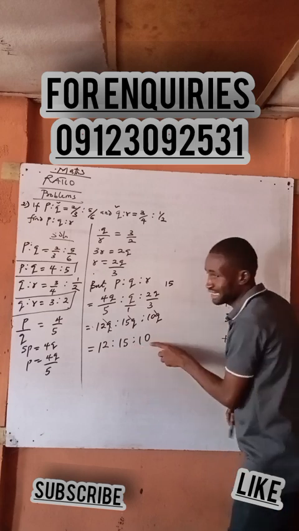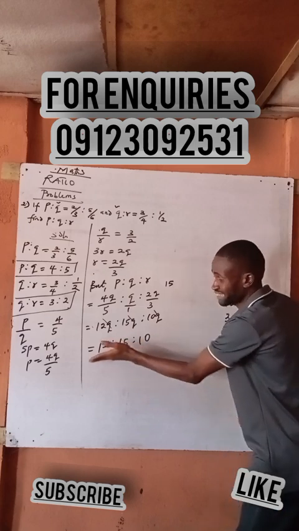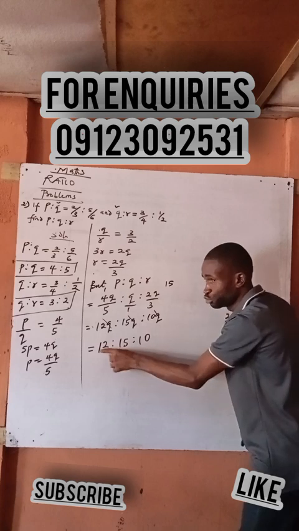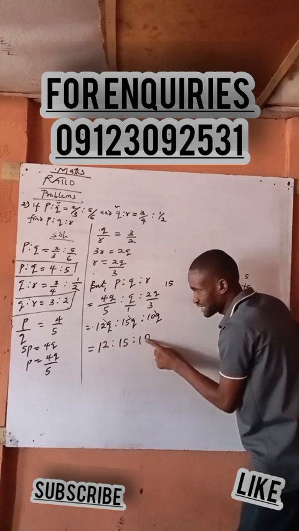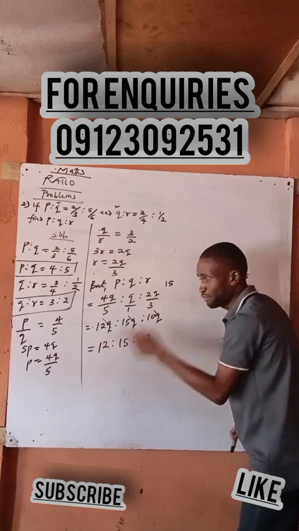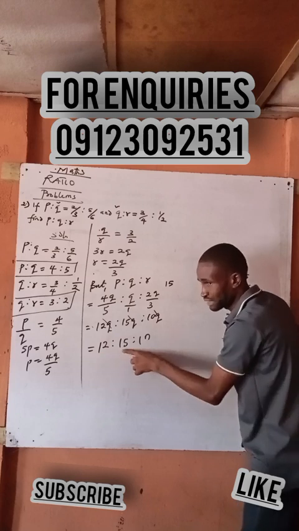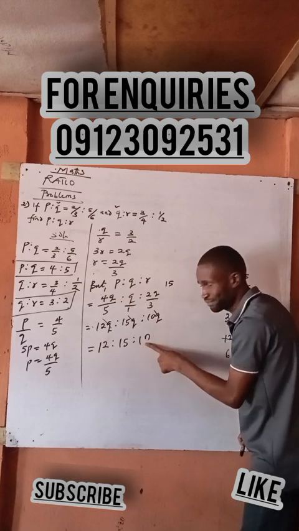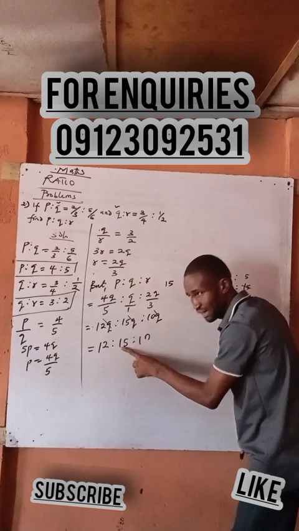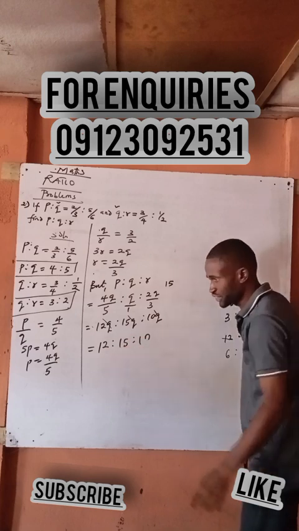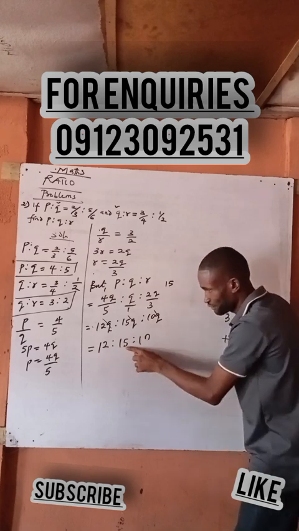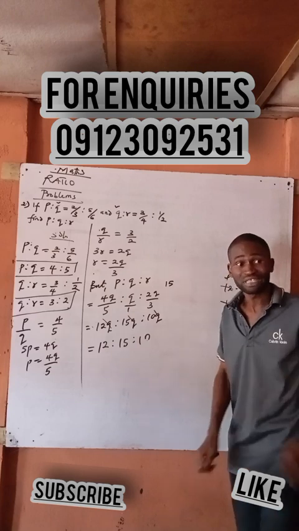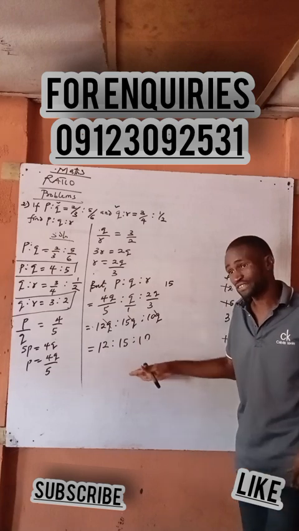Now, nothing can divide here. There's no common number that can divide all of them. If I pick 2, 2 can divide this one, 2 can divide this one, but 2 cannot divide this one. If I pick 3, 3 can divide, 3 can divide, 3 cannot divide. If I pick 5, 5 can divide, 5 can divide, 5 cannot divide. If I pick 6, 6 can divide, 6 cannot divide, 6 cannot divide. I see. So there's no common factor. So that is why it is called a ratio.